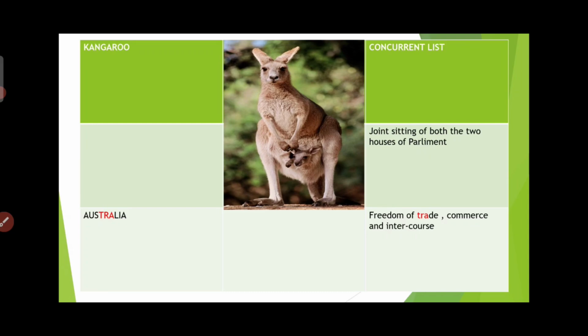Trade. In Australia only you have trade, freedom of trade, commerce and intercourse. In Australia we have three. One is the concurrent list. By saying "in to kangaroo" you should get concurrent. The other is the joint sitting of both the houses of the parliament. And the other is trade, freedom of trade, commerce and intercourse.